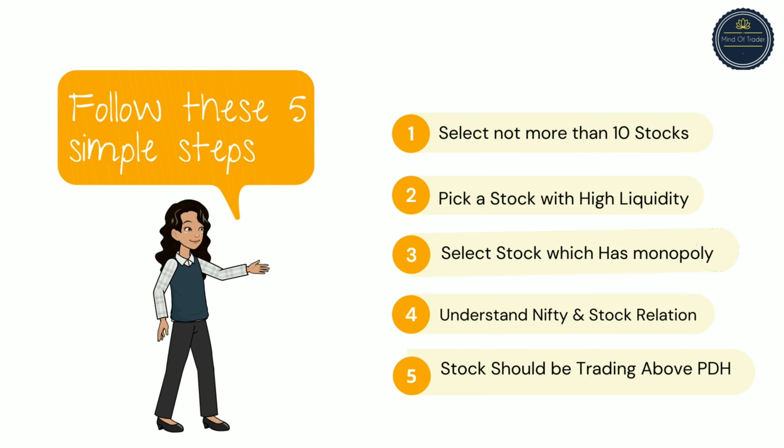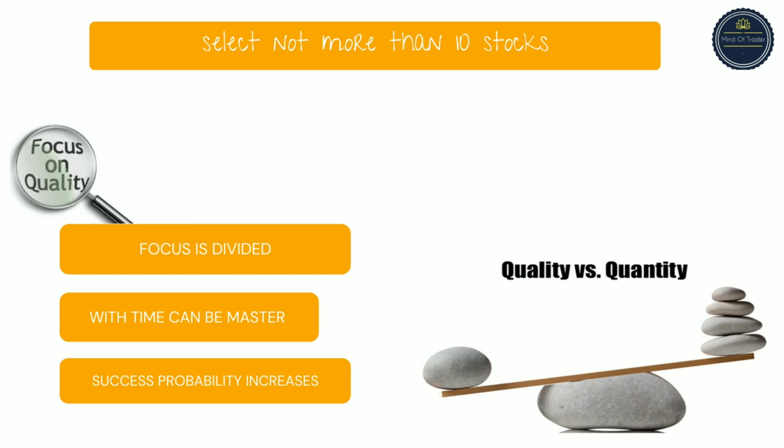So point number one is you should limit your stock selection to 10 or 15. The main reason for this is very simple. When you have limited stocks to trade with, your focus is not divided, and with time you can actually become a master of these stocks. When you're trading day in day out with these stocks, the success probability actually increases many folds.